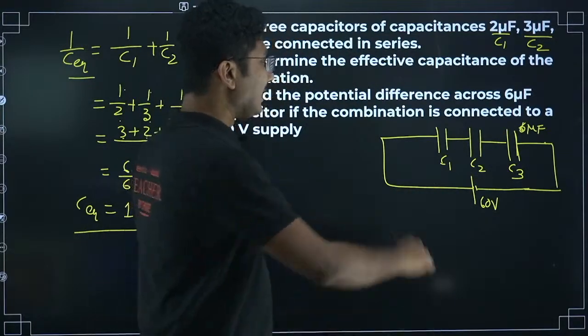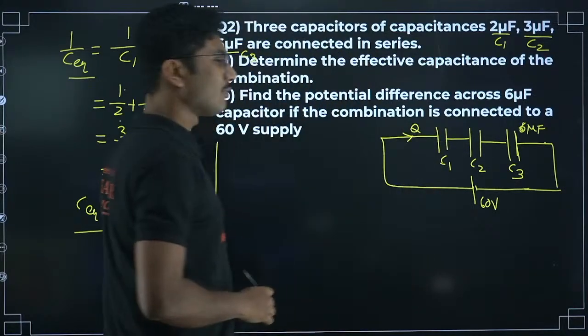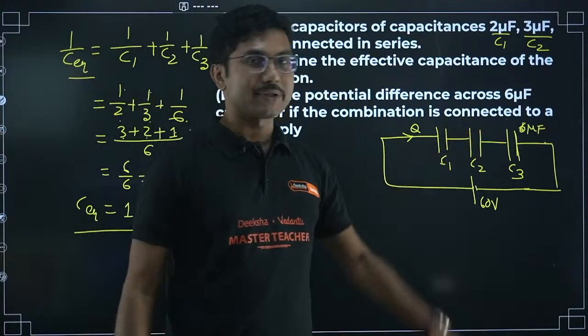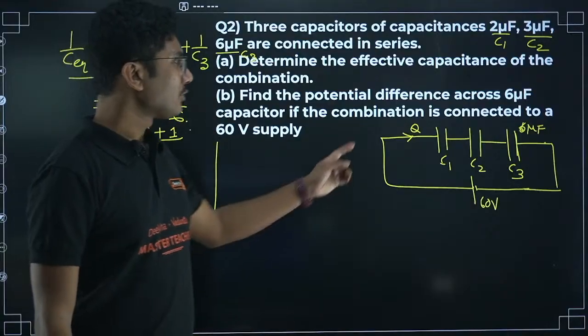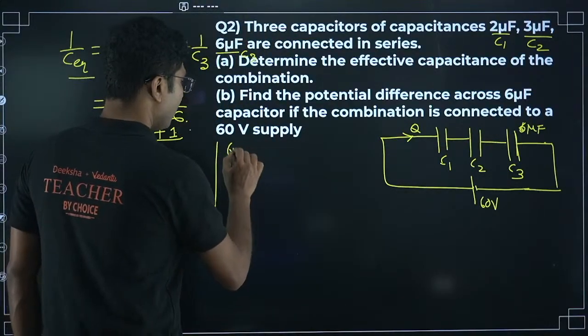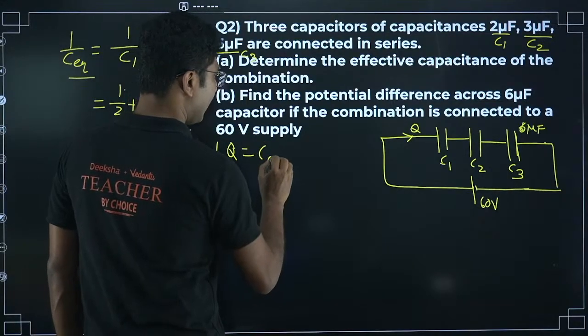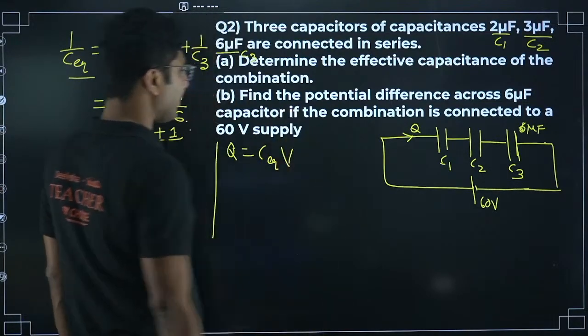So how to do that? They are connected in series. Connected in series means the charge flowing through each of the capacitors will be the same. So Q is the same for all the capacitors. Now what is the formula for Q? Q can be written as C equivalent into the potential that you have applied.